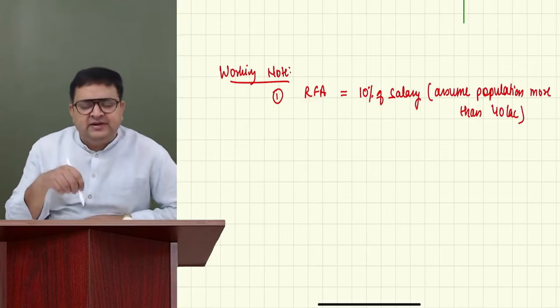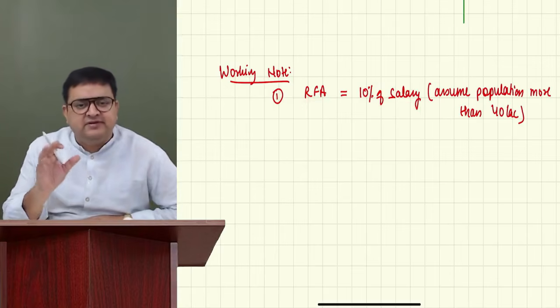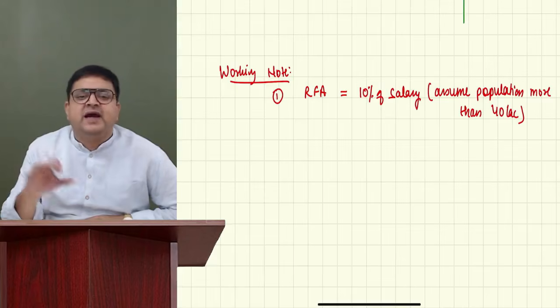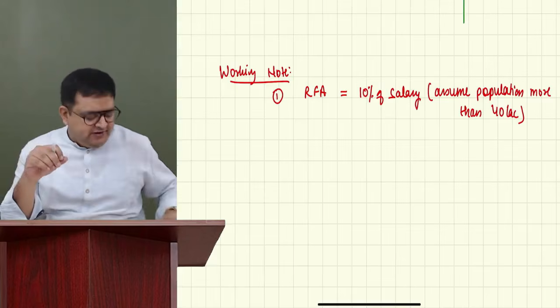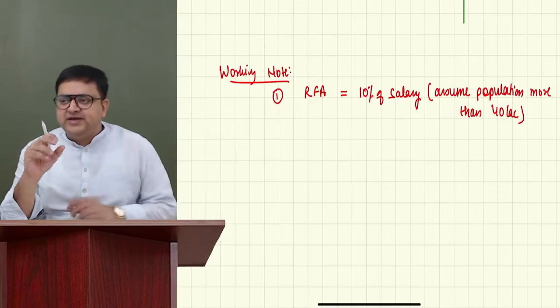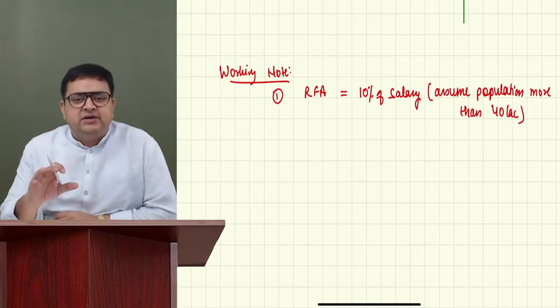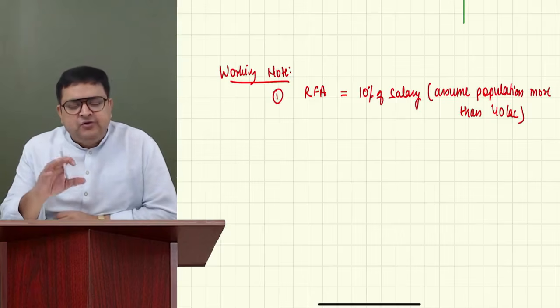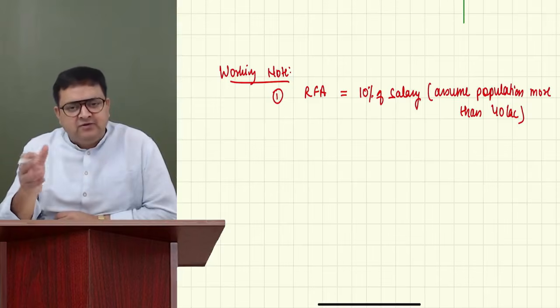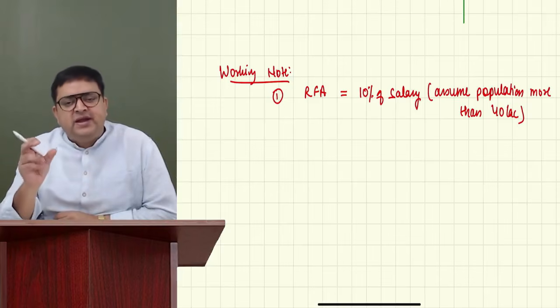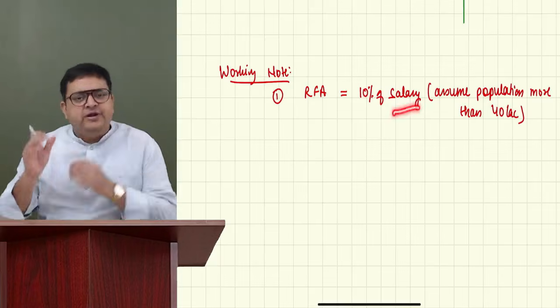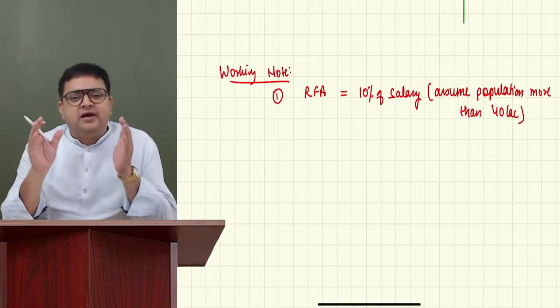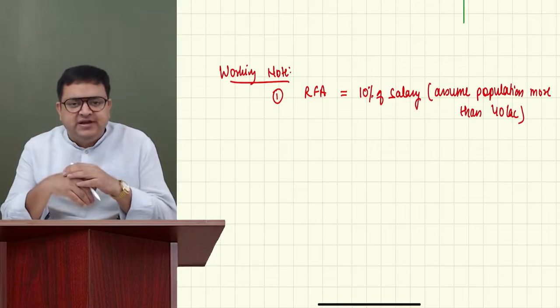Now, guys, it is important. This question is no problem because this rent-free accommodation is provided for the entire year. If in your examination rent-free accommodation is provided not for the entire year but for part of the year, please take salary only for that part where you are availing this facility.